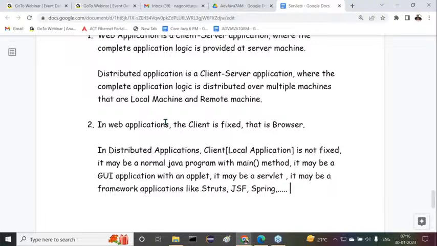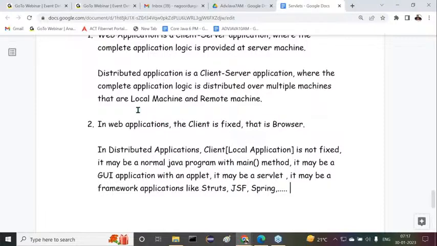What I'm telling you clearly is the meaning of a web application and the meaning of a distributed application or enterprise application. Up to this point, we understood clearly. At the end, I will take an example where I will show the role of the web part and the role of the distributed application part in an enterprise application. Through that, I will explain how the web part and the distributed, business part exist in our enterprise applications. Right, so now let's see the next point.